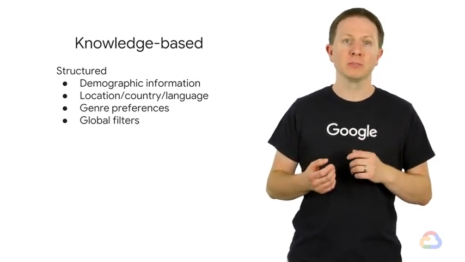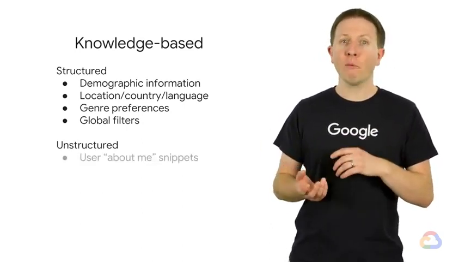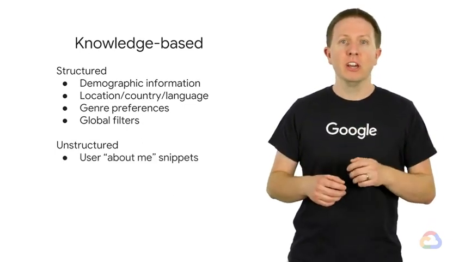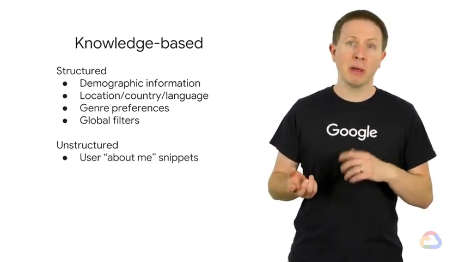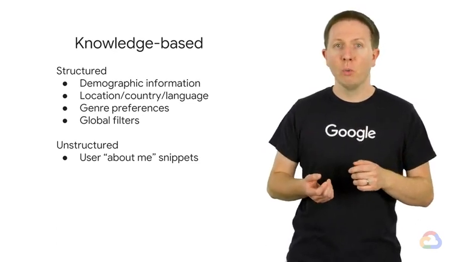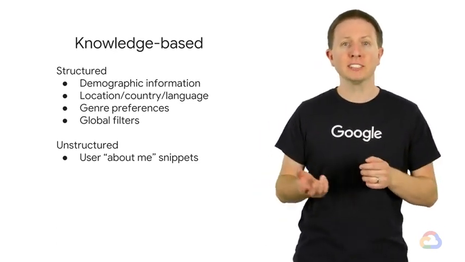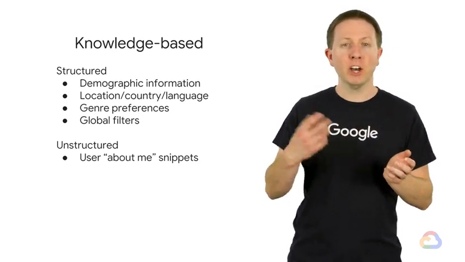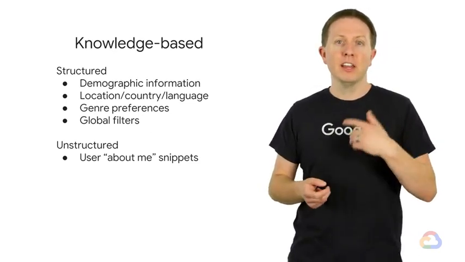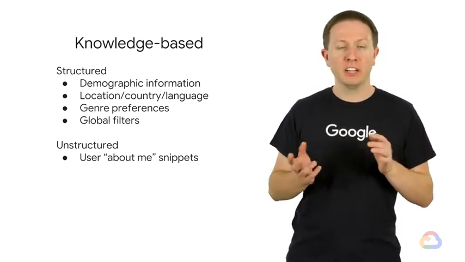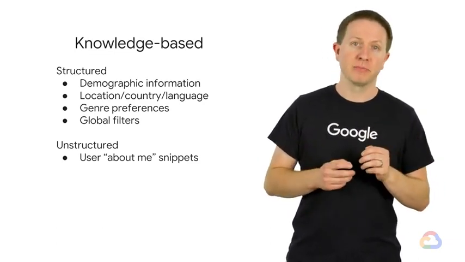This is essentially just keyword logic to apply these filters, but they do the job, because you won't be recommended what you filtered out. As for unstructured data, our website may have an About Me page for users to enter free text about themselves and their interest in movies. We could apply natural language processing to this text and then compare those word embeddings against other users' word embeddings. However, there could be sparsity problems if not enough users fill out their About Me page.